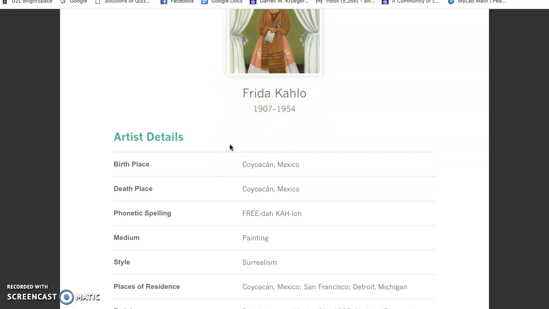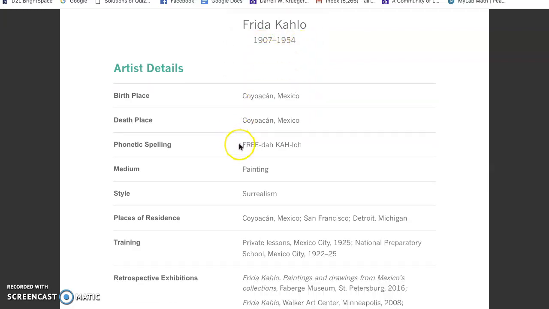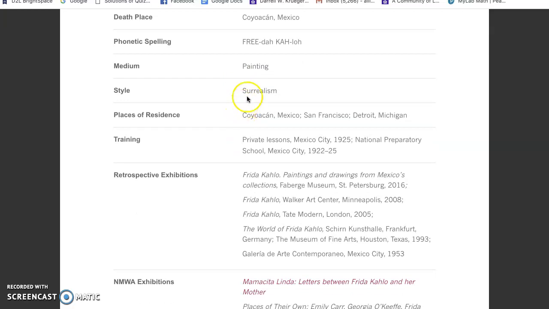She's from Mexico, born 1907 to 1954. She's a painter, and her style is surrealism. So if you want, you can type in surrealism maybe, if you're interested in that.